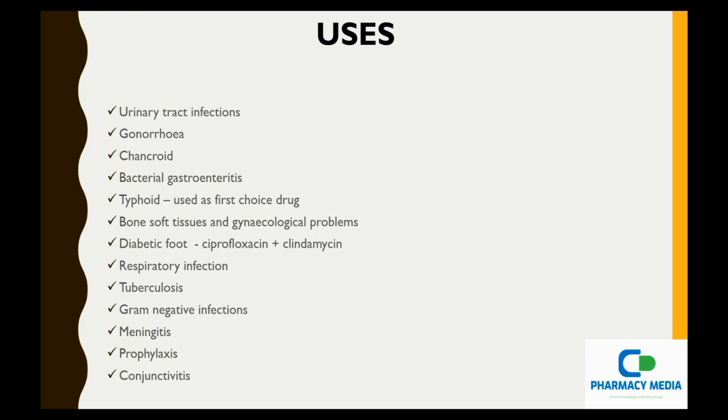In prophylaxis, it is used for infections in neutropenic or cancer and other susceptible patients. In conjunctivitis, it is effective only if used in a topical way. Topical therapy is the only one shown effective in the case of ciprofloxacin. These are some of the uses of ciprofloxacin.